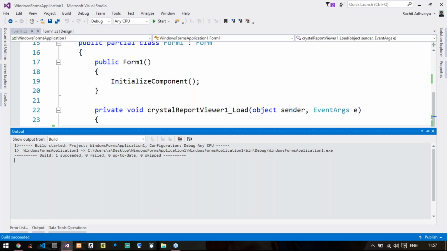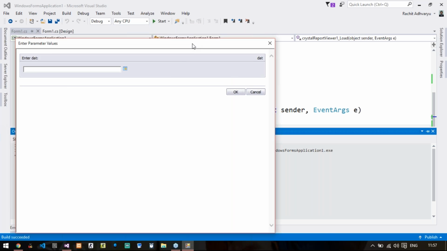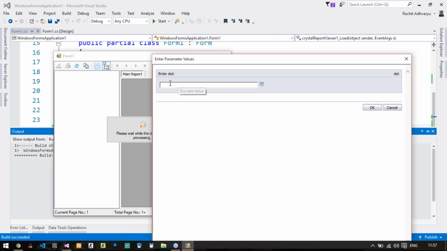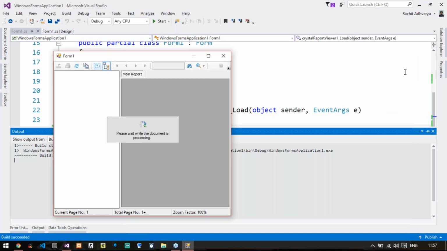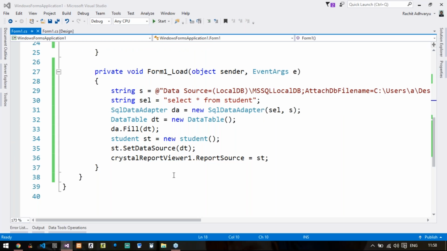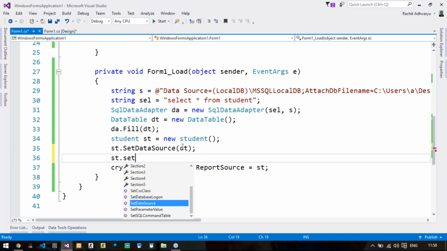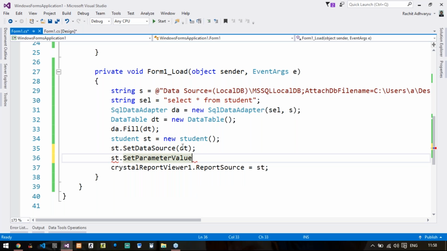Yes, your report is now... See, there is one error in the report. It is saying that you have not entered any value for the parameter that you used in your report. So I will just cancel it, and before giving everything to the report source, I will do ft.SetParameterValue. That means whatever parameter you used in your Crystal report, you need to give some value. So it will be the object of Crystal report dot SetParameterValue.